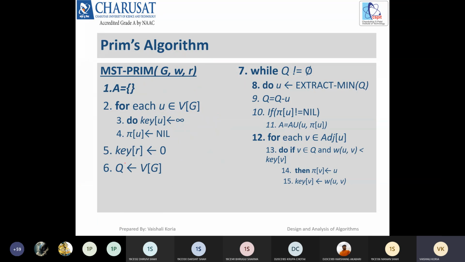Then, obviously, the key of the start vertex should be 0, and all others are infinite. Now we are using a data structure Q, in which we will add all the vertices.